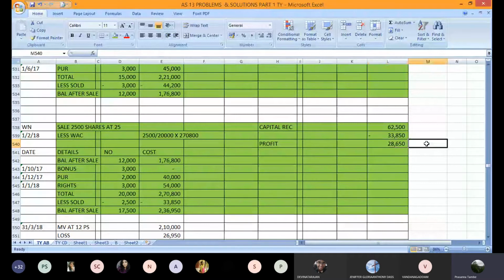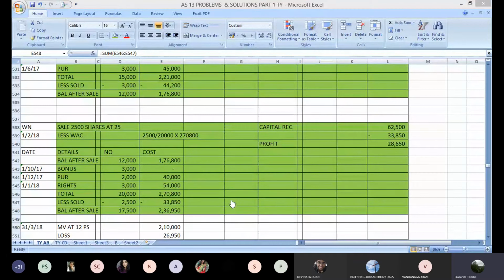Are you clear about the weighted average cost and the calculation of profit? Yes, sir. Okay. Now one more thing I have shown here, like last time, what is the leftover shares after sale? 20,000 shares were there, 2,500 sold. So balance number of shares left over is 17,500. And similarly, 2,70,800 was the cost, less 33,850 is the cost of these 2,500 shares which are sold. So my balance remaining cost is 2,36,950 rupees. This is the balance left after that. Okay, so write down this working note and then we will discuss the accounting entry for this. All of you write down the working note. I'll give you a minute for that.